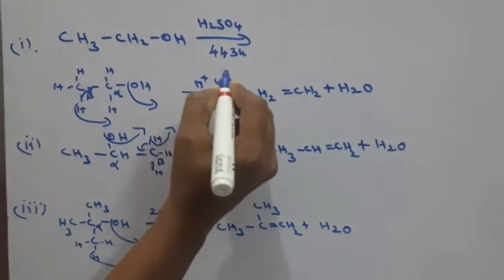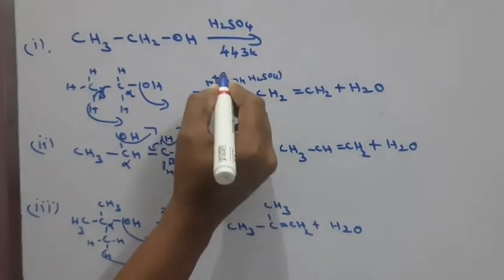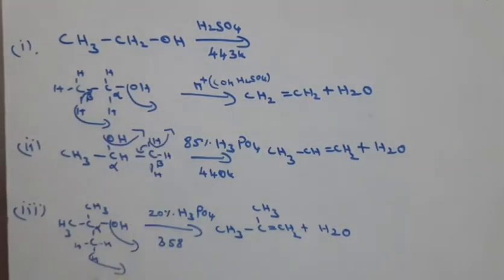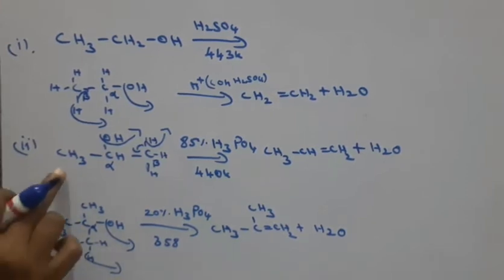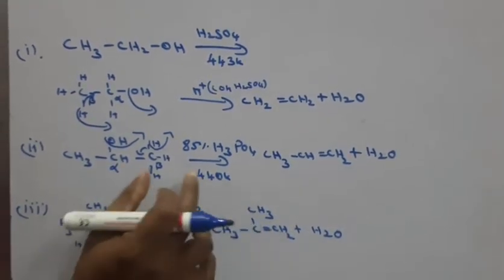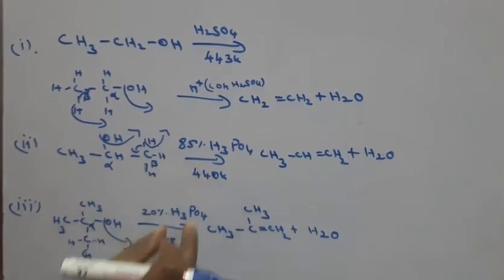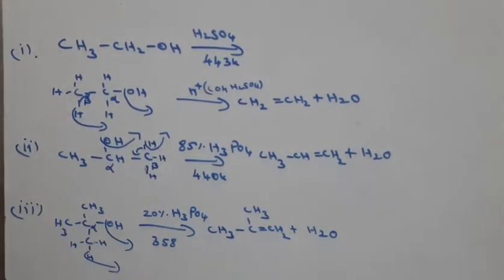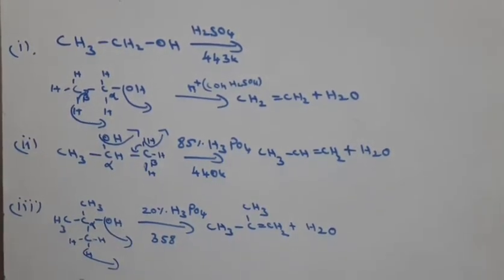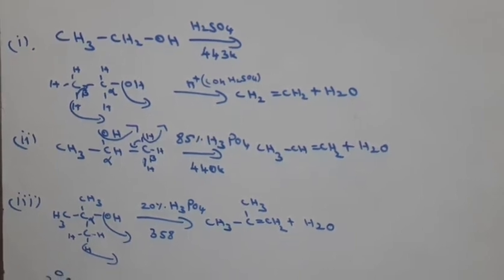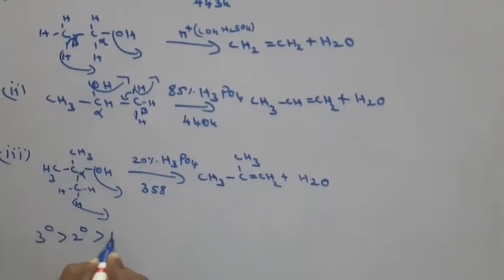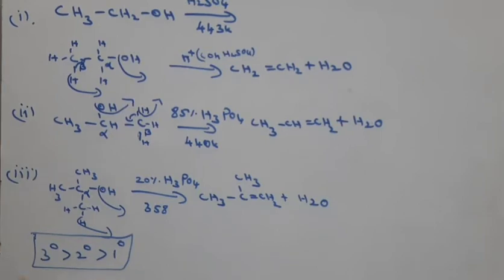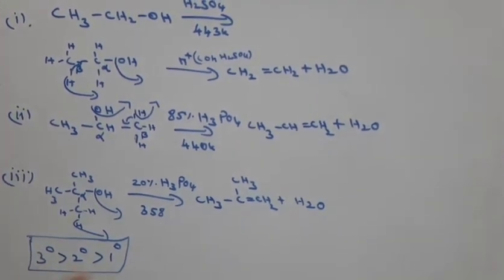Among these three, primary, secondary and tertiary, primary alcohols undergo dehydration in the presence of concentrated H2SO4, a strong acid, to form an alkene. For the secondary and tertiary alcohols, they undergo dehydration with mild acids to form an alkene. The relative ease of dehydration: tertiary comes first, then secondary, then primary.